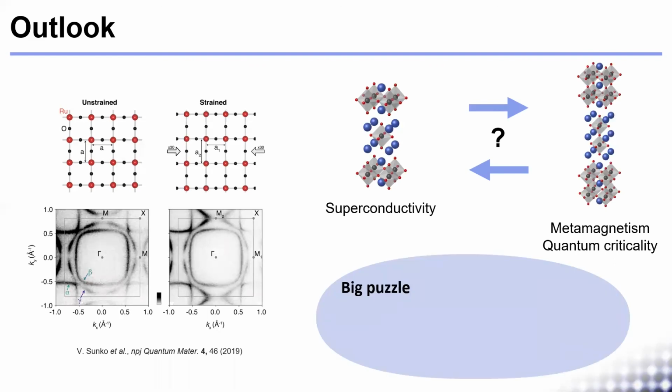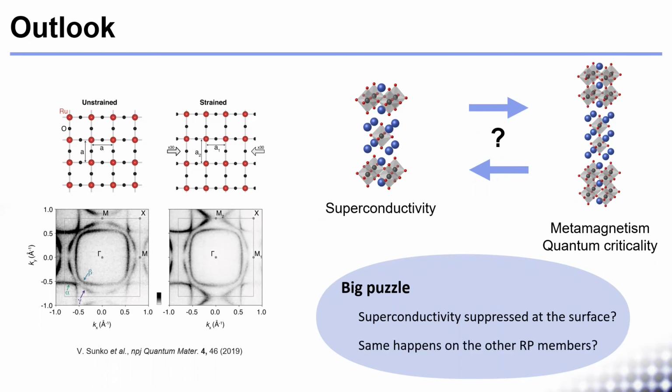There are two big puzzles remaining. The first one is that we do not observe a superconducting gap at the surface, suggesting that the octahedral rotation suppresses superconductivity, which might have implications on the allowed pairing mechanisms in the bulk. The second one is that we observe the stabilization of instabilities already present in the bulk at the surface layer of Sr214, which opens up the question of whether this is also happening at the surface of other members of the Ruddlesden-Popper series, and what kind of new states we can find.